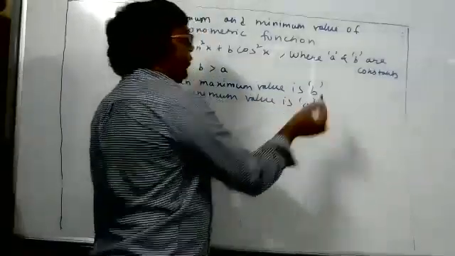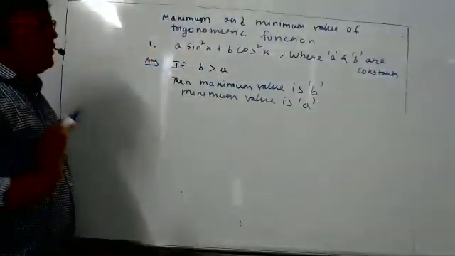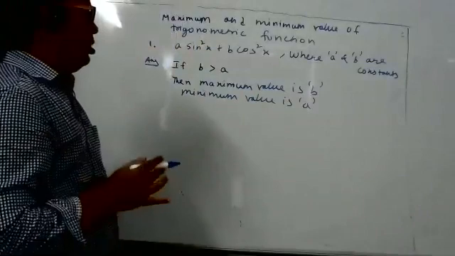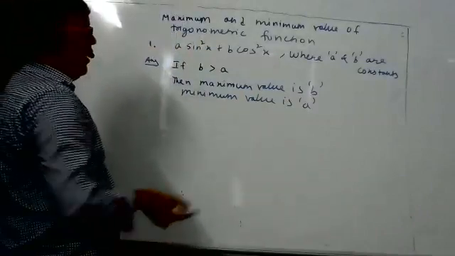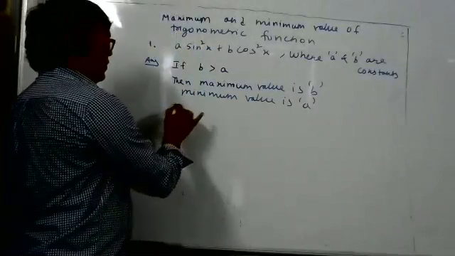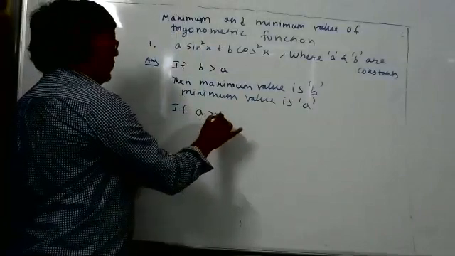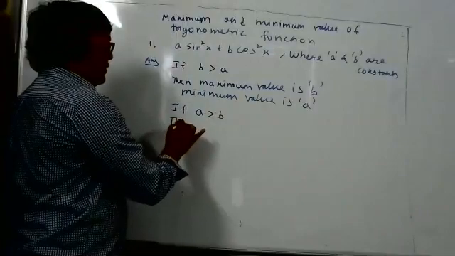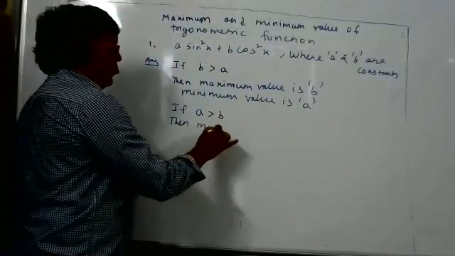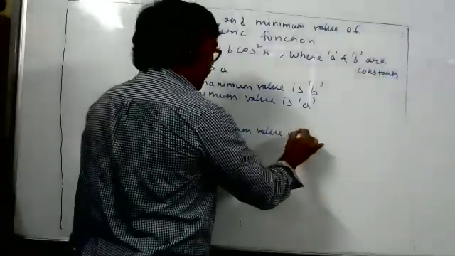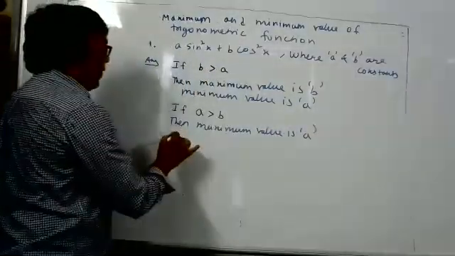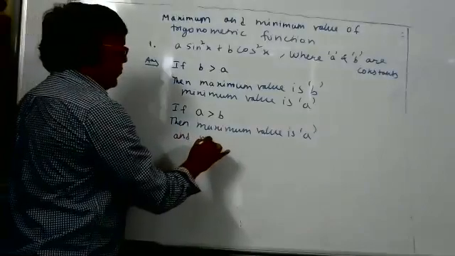Whatever angle we substitute, the maximum value will be b only, and the minimum value will be a only. If a is more than b, vice versa. The maximum value is a, write down, and the minimum value is b.